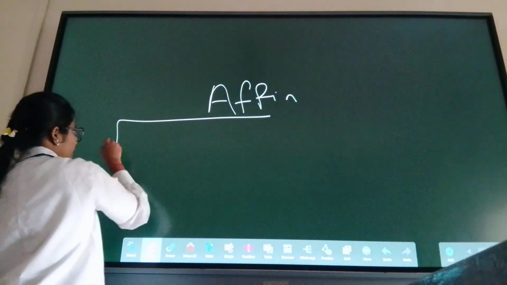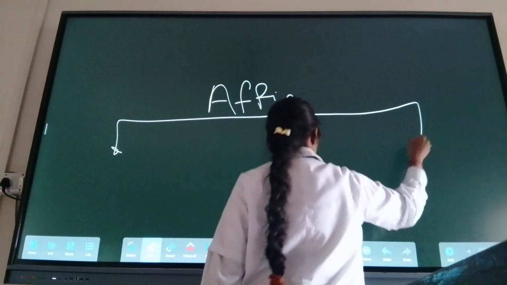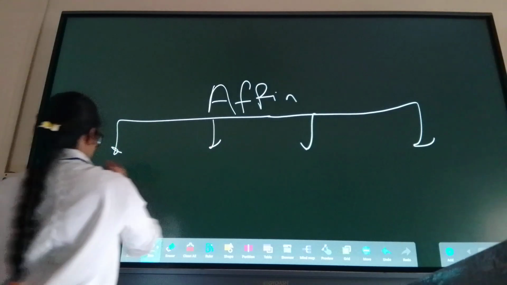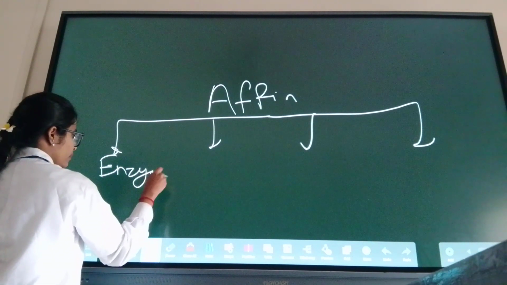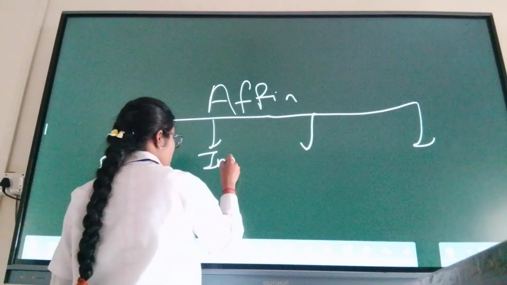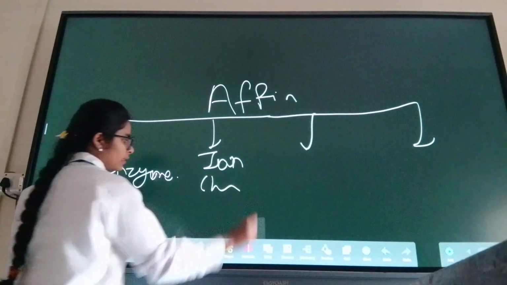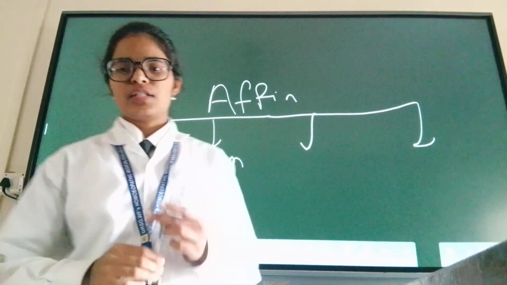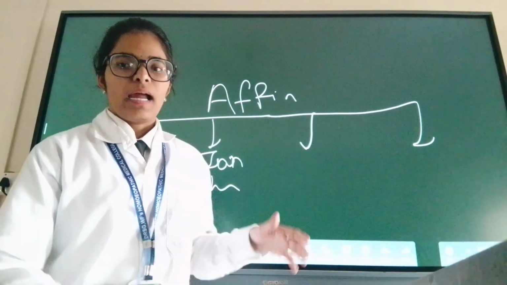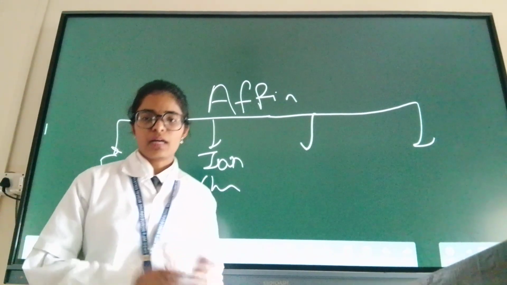Now, affinity depends on four factors, that is enzyme, ion channels, transporter, and of course the receptor. There are various channels in our body: sodium, potassium channel, calcium channel, and the drugs are also named according to that.